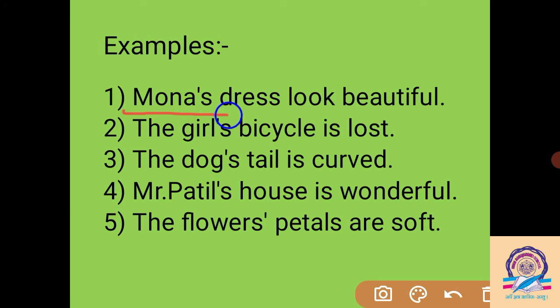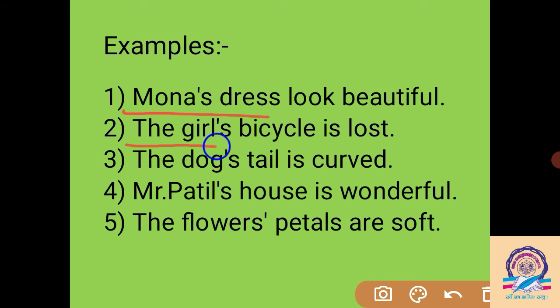Like Mona's dress. I am talking about Mona's dress, so the dress belongs to Mona. We can ask, whose dress is it? It is Mona's dress. So it shows the ownership of this dress with Mona. Mona's dress looks beautiful. Whose dress is beautiful? Mona's dress is beautiful.